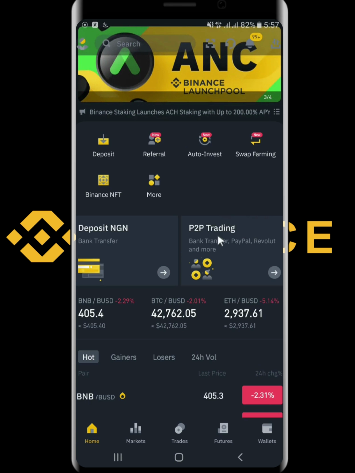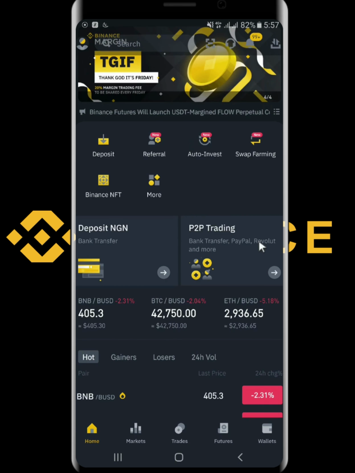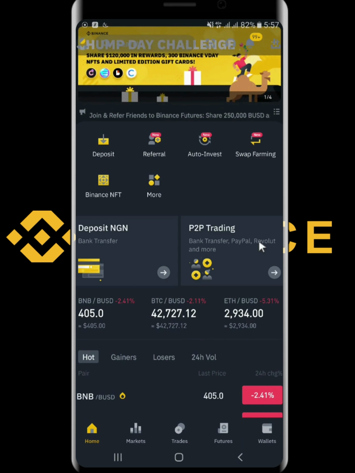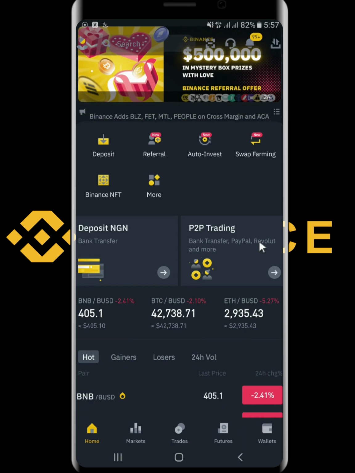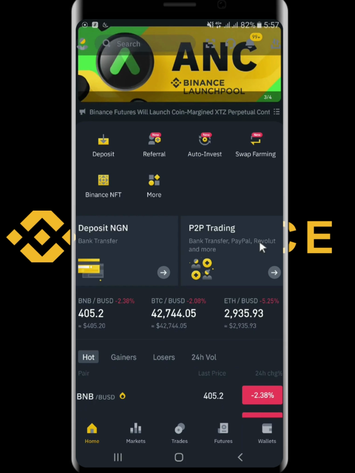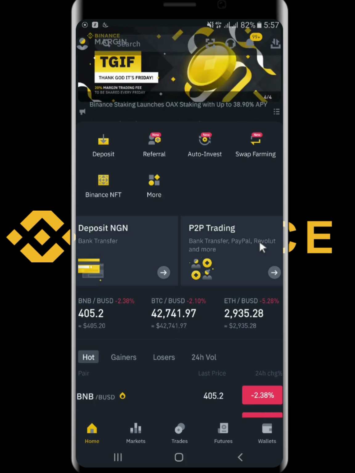So let's click on P2P trading. Let me just take a short minute to explain what P2P trading means in finance. P2P simply means peer to peer, and that is a financial term that means you have access to transact with somebody directly without an external barrier or intervention of a third party. So this is basically what P2P trading means. So let me click on P2P. This is actually the Binance mobile app, right?